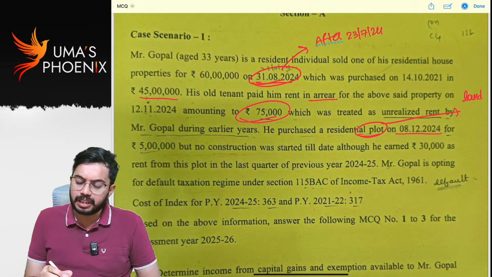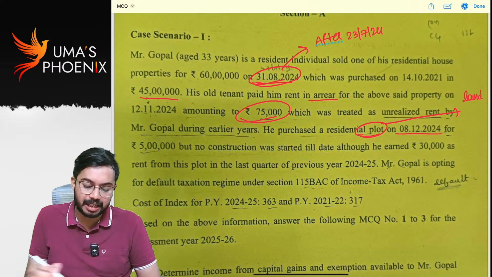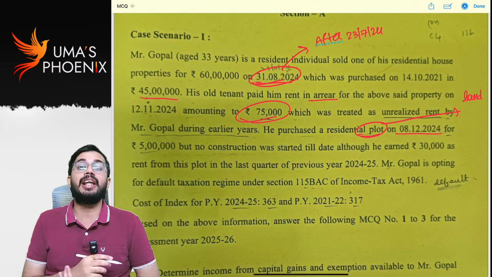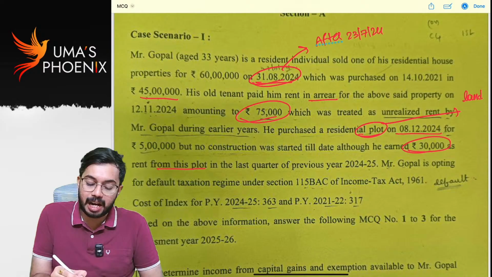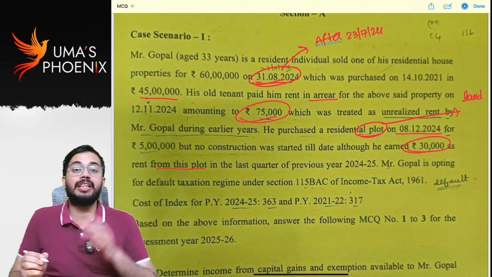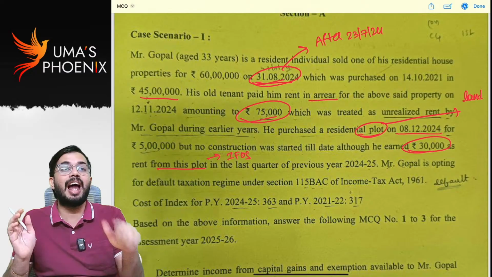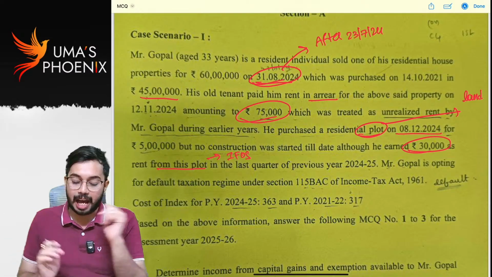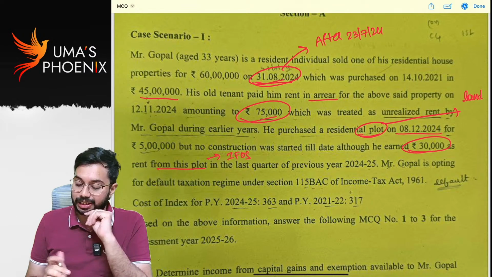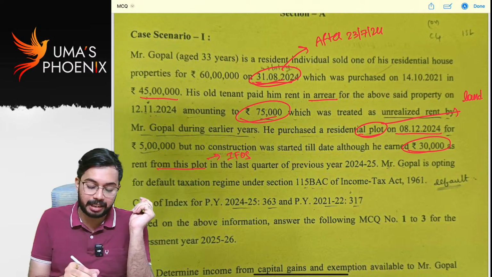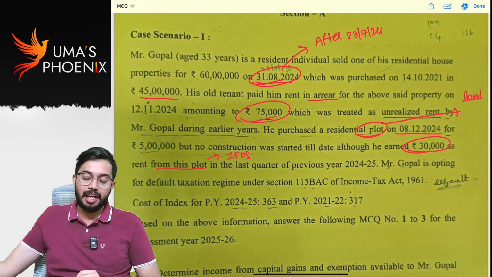But no construction was started till date, although he earned 30,000 as rental income from land. Rental income from land is taxable under income from other sources. It is not house property, it is vacant land. Land was given on rent and earned rental income, taxable under other sources. Gopal is opting for the default tax regime, so he is paying taxes under the default tax regime.